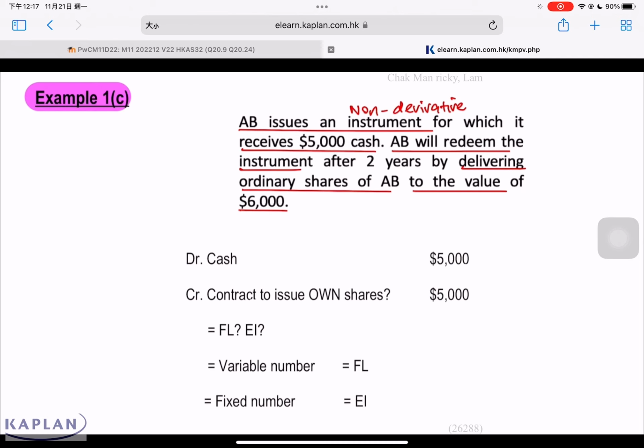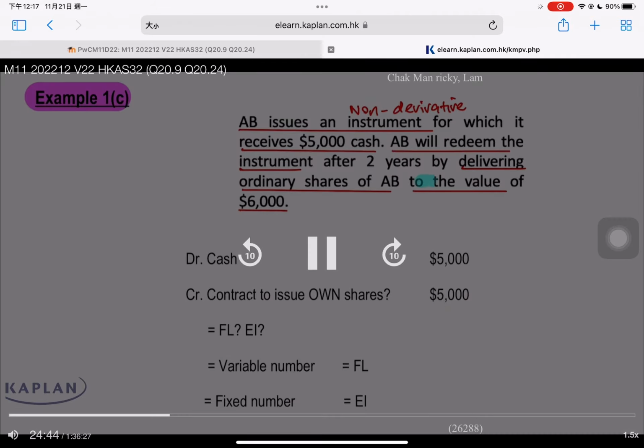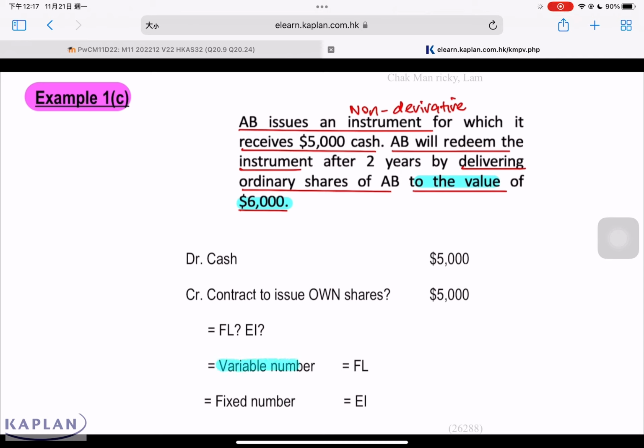The question says, after 2 years, you issue ordinary shares to the value of 6,000. It's not 6,000 shares, it's to the value of 6,000. Which means after 2 years, if the share price is $10, you have to issue 600 shares. After 2 years, if the share price equals $2, they have to issue 3,000 shares. The number of shares to be issued is not fixed. For this question, it's a variable number of shares, so it's a financial liability. It's important for us to know whether it's a financial asset, financial liability, or equity instrument for financial instrument accounting.